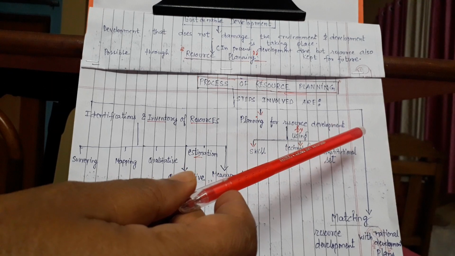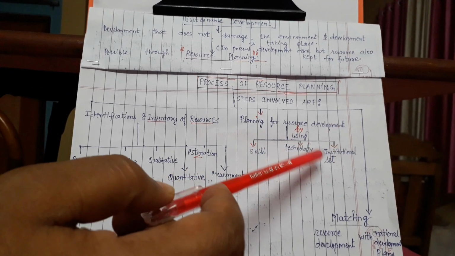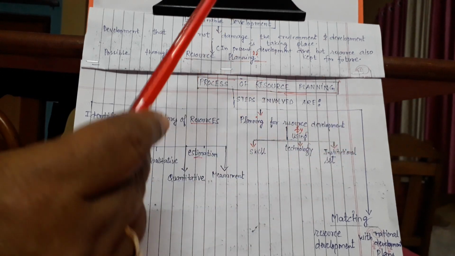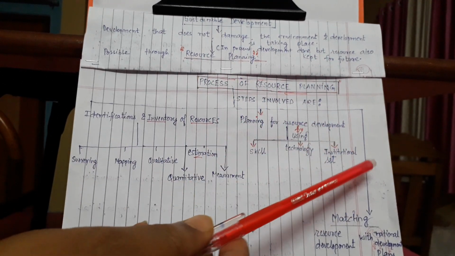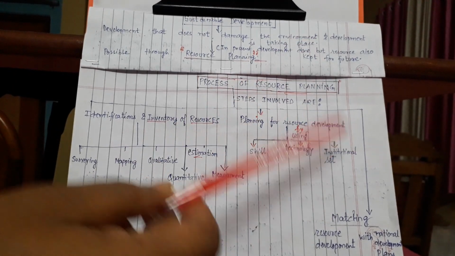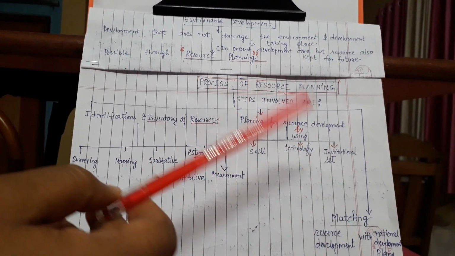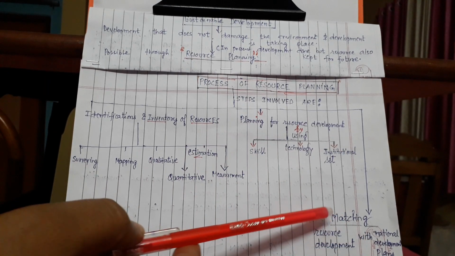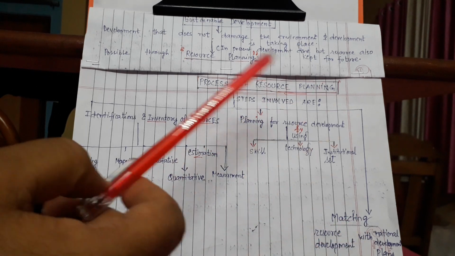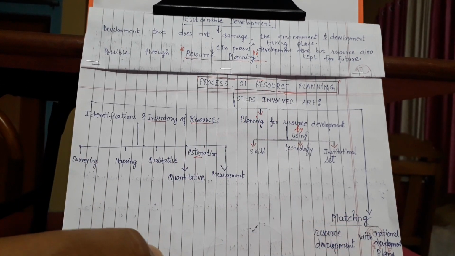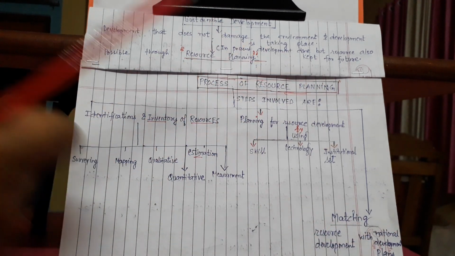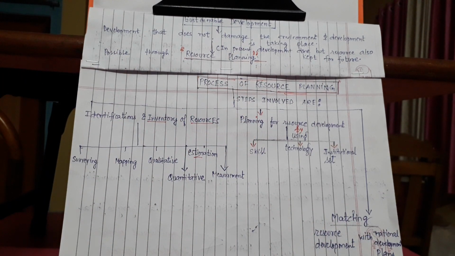Suppose coal is there. The government of India has a department related to coal, like Coal India, that will do the estimation. Suppose there is a petrol find anywhere. The government of India has a department related to petrol that will do all this work. Now, with the resource development, a matching with the resource that we are going to find out or have found out is done. When that development takes place, it is matched with the national development plans.